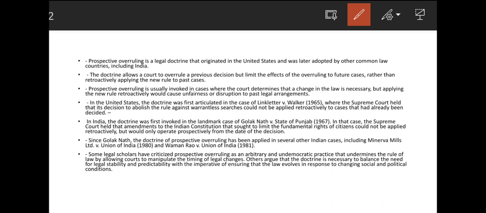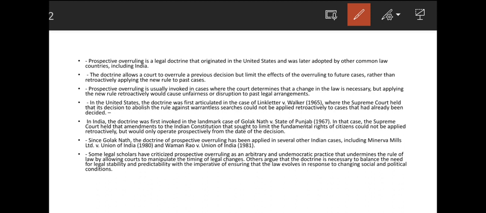Another case also, like the Minerva Mills case, then Waman Rao versus Union of India, in these two cases also this prospective overruling was applied. Now it's your task to go and read about these two cases, and how this prospective overruling was applied in them. Read it and you can comment it in the comment box also.